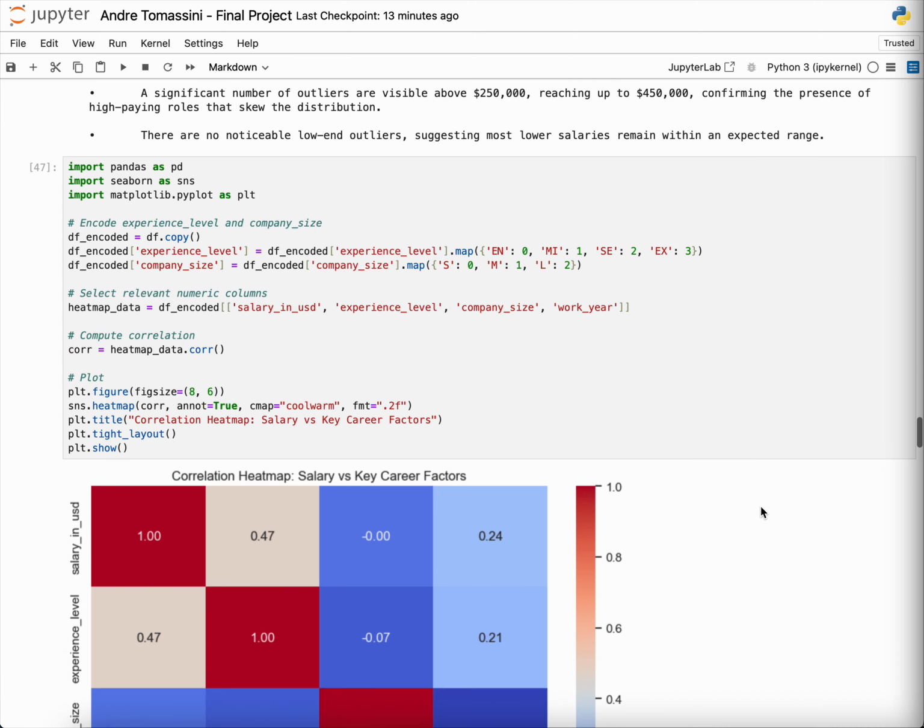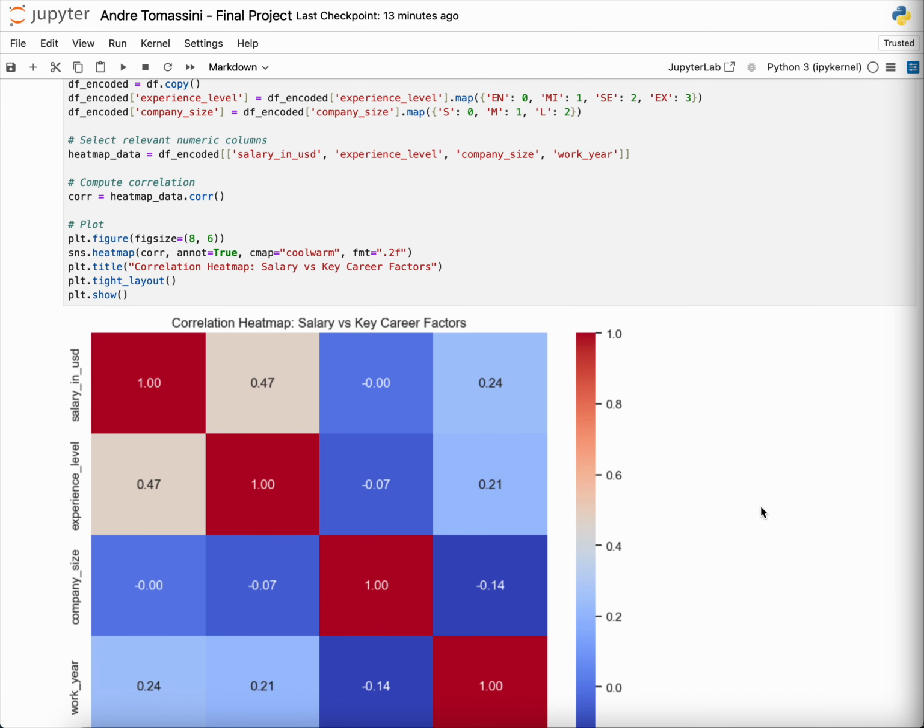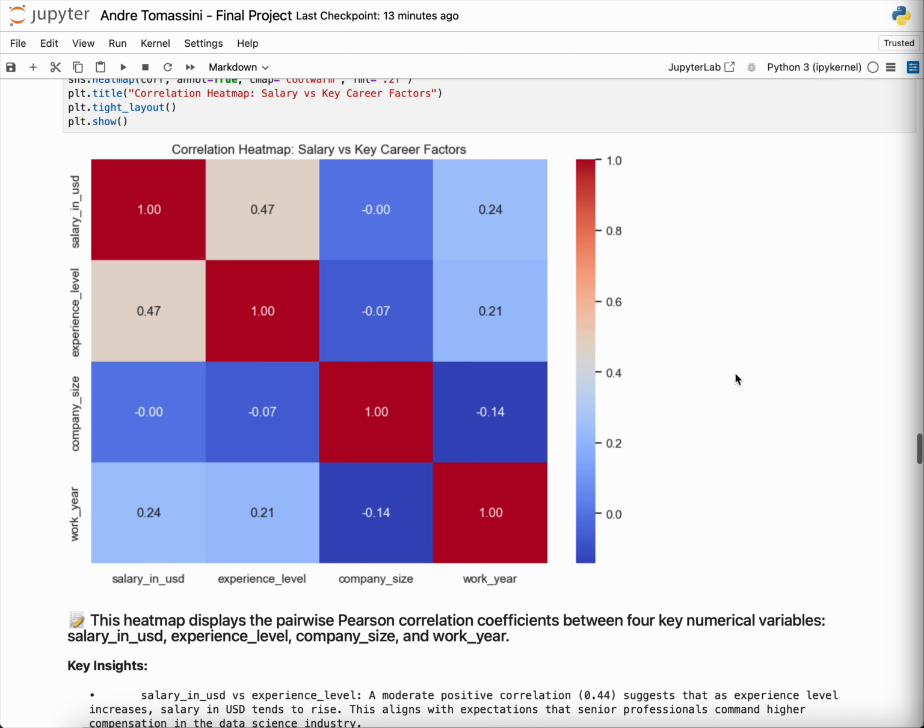But after that, we did a correlation heat map. It's going to show the salary versus the key career factors, for example, experience level, company size, and the work year, showing all the possible correlations you're going to get from this data.